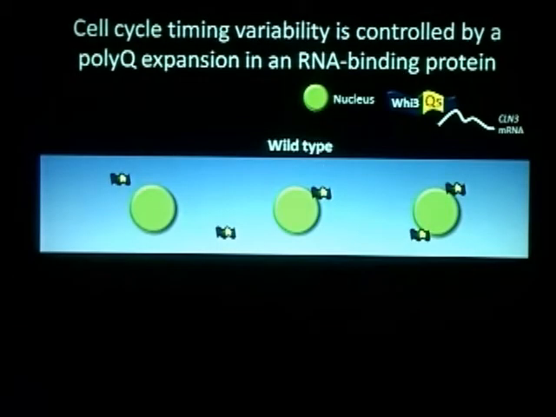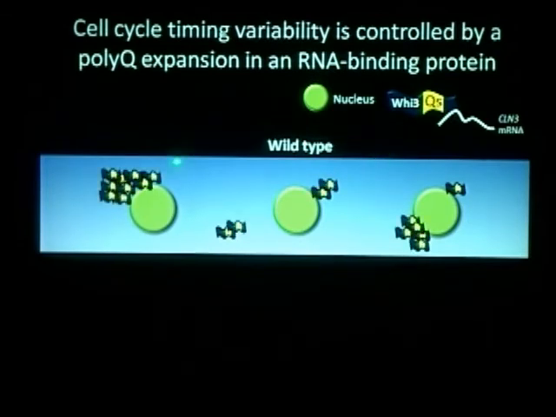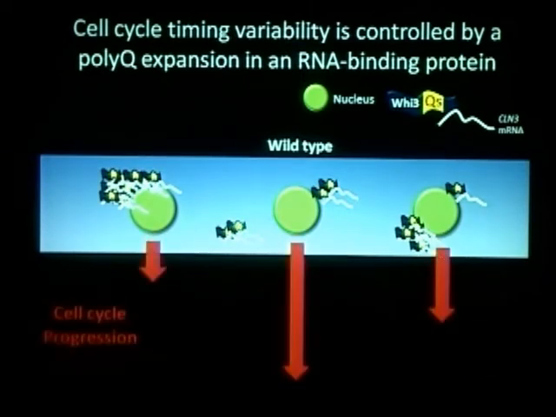In other words, there are going to be V3 proteins, and there are polyQ domains here. Due to the polyQ, you're going to see a clustering of V3, a different amount around each nucleus. And this will tether a different amount of Cln3 mRNAs around each nucleus too, and will lead the cell cycle progression differently. So there's going to be a variation.